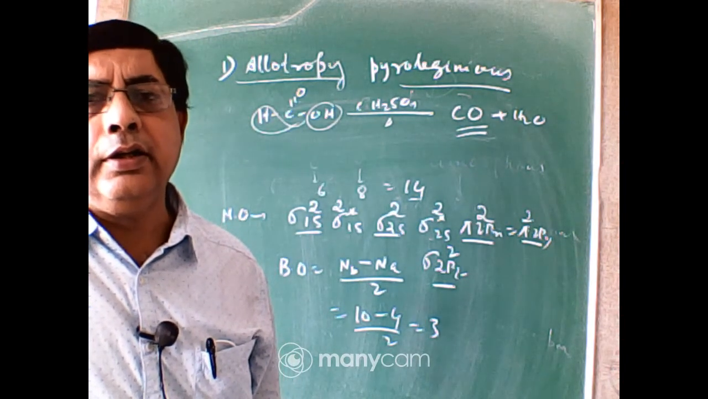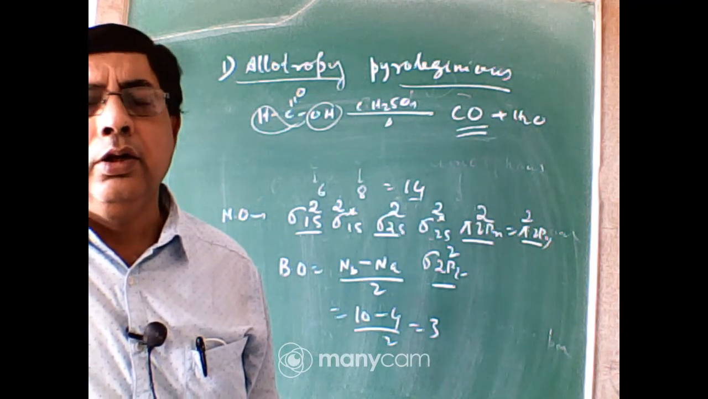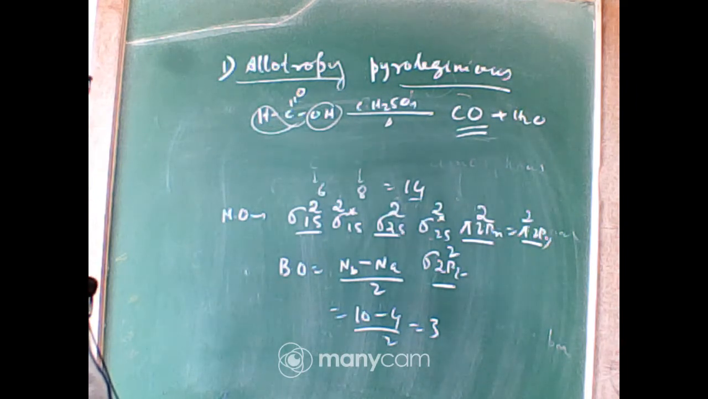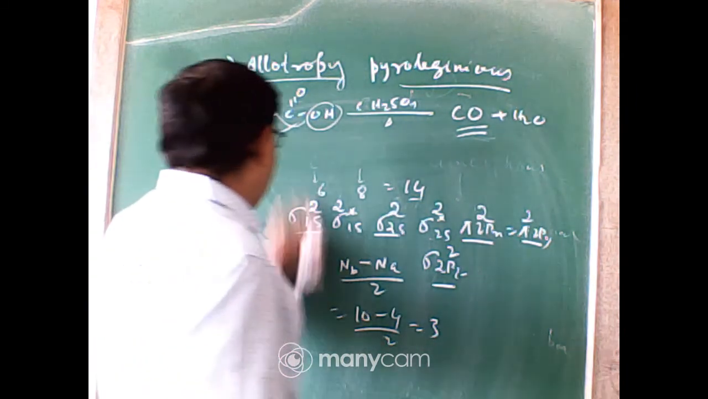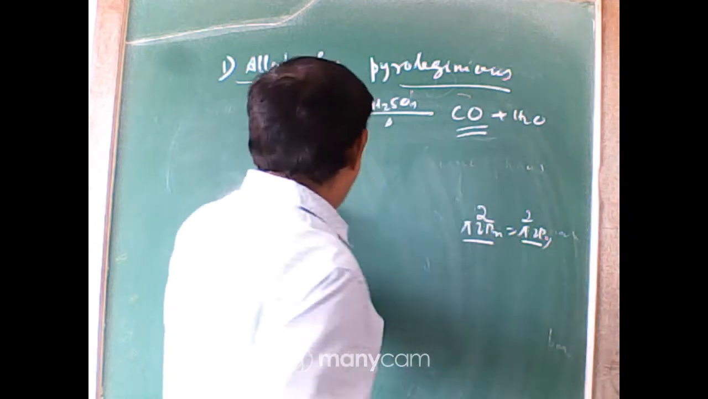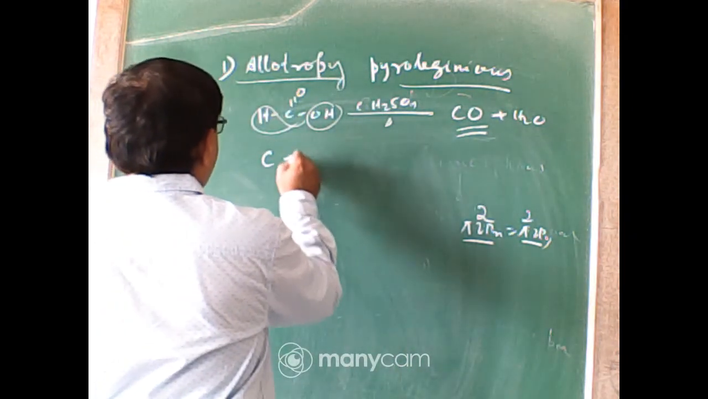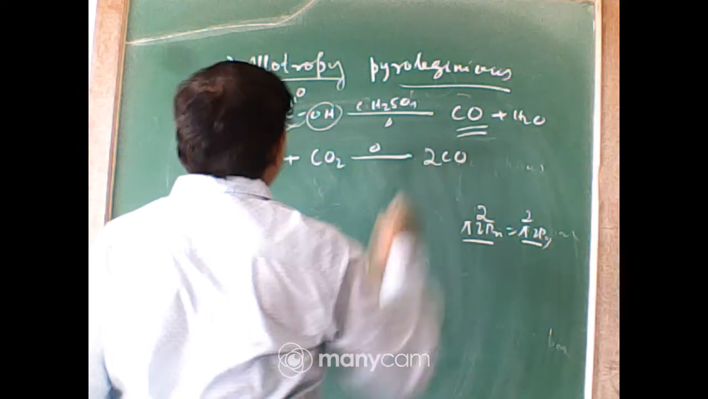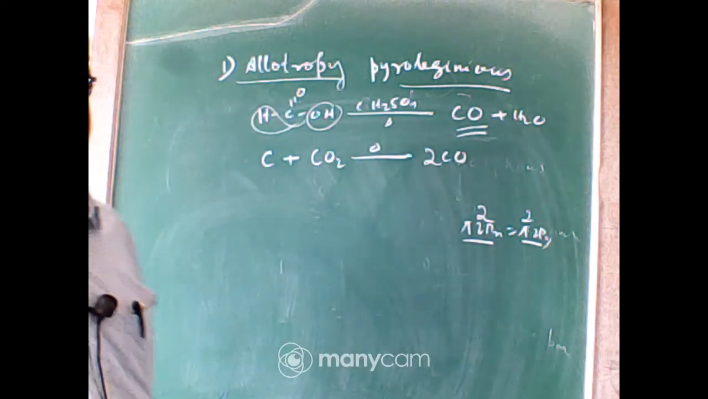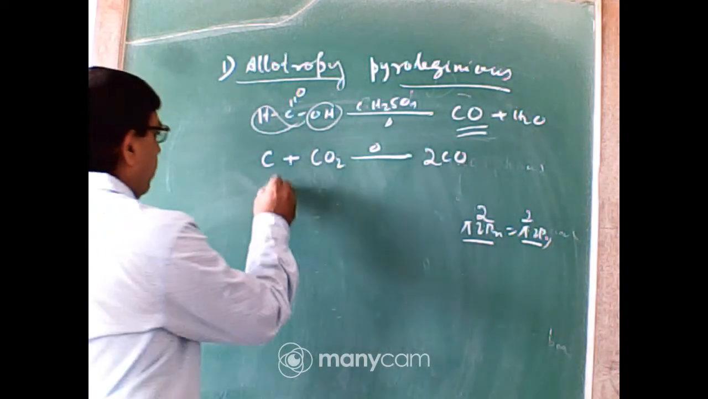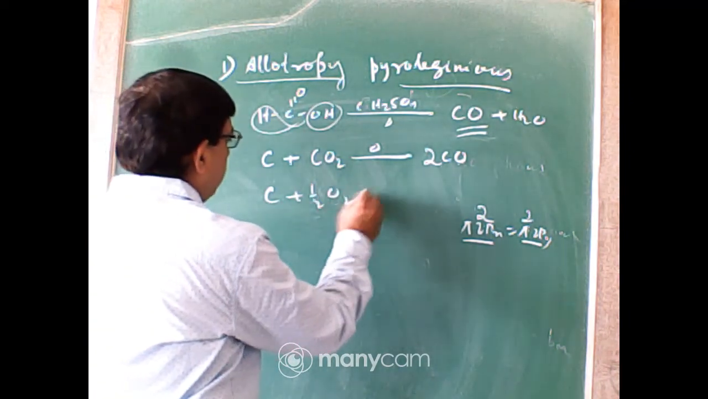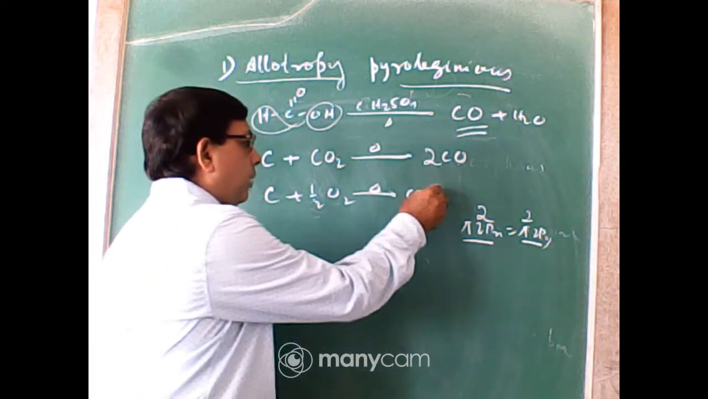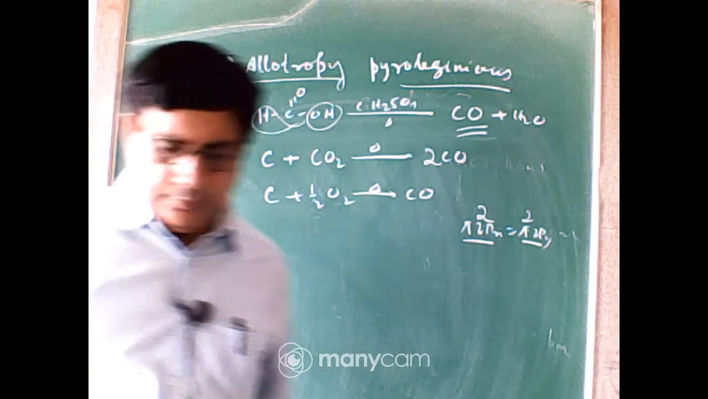So in the laboratory, carbon monoxide is prepared when formic acid is heated with concentrated sulfuric acid. Concentrated sulfuric acid acts as a dehydrating agent. It absorbs the water molecule to release carbon monoxide. Or carbon monoxide can also be prepared by the reduction of carbon dioxide. It is also formed by incomplete combustion of carbonaceous fuel; incomplete combustion of carbon gives carbon monoxide.